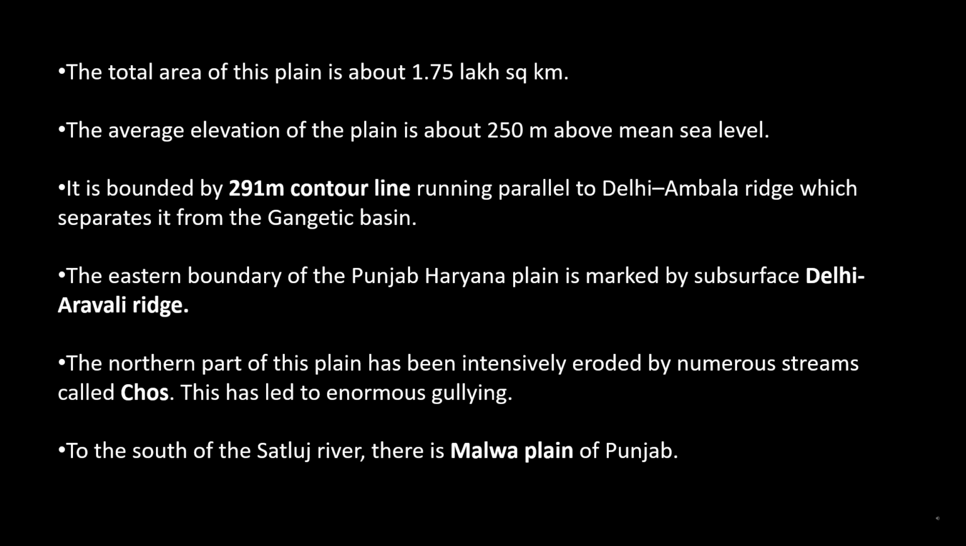The northern part of this plain has been intensively eroded by numerous streams called chos. This has led to enormous gullying. To the south of the Satluj River, there is the Malwa Plain of Punjab.